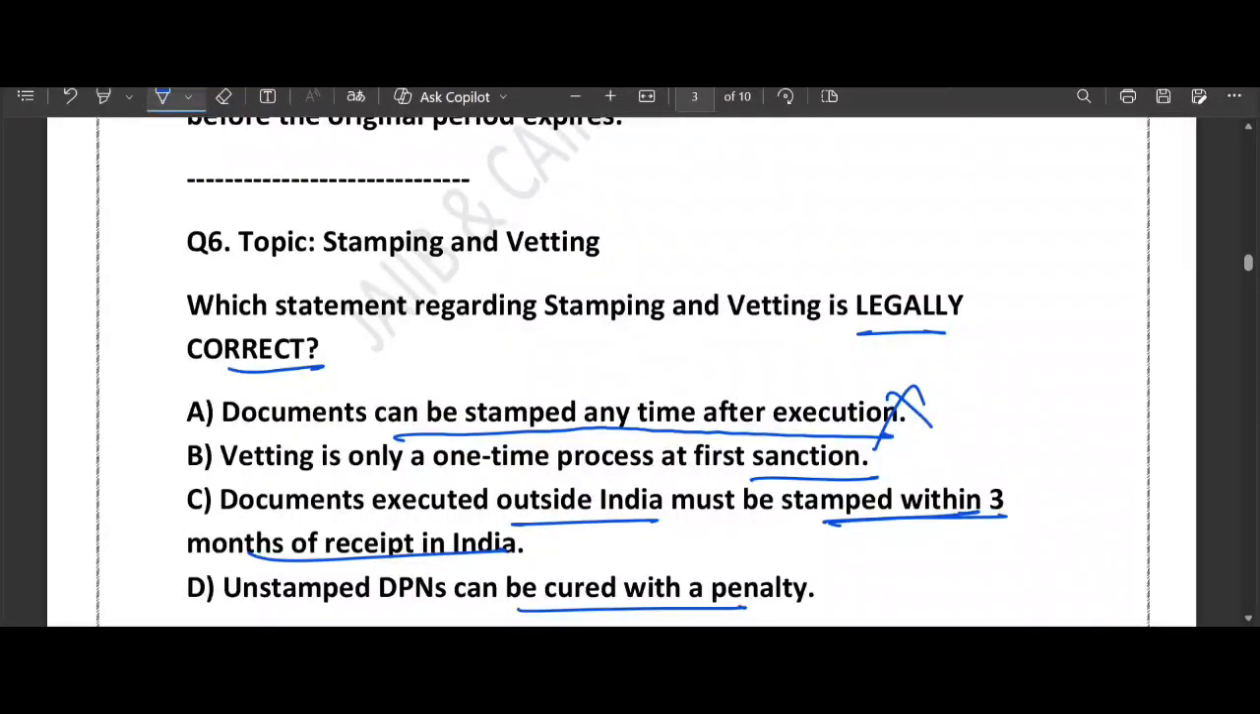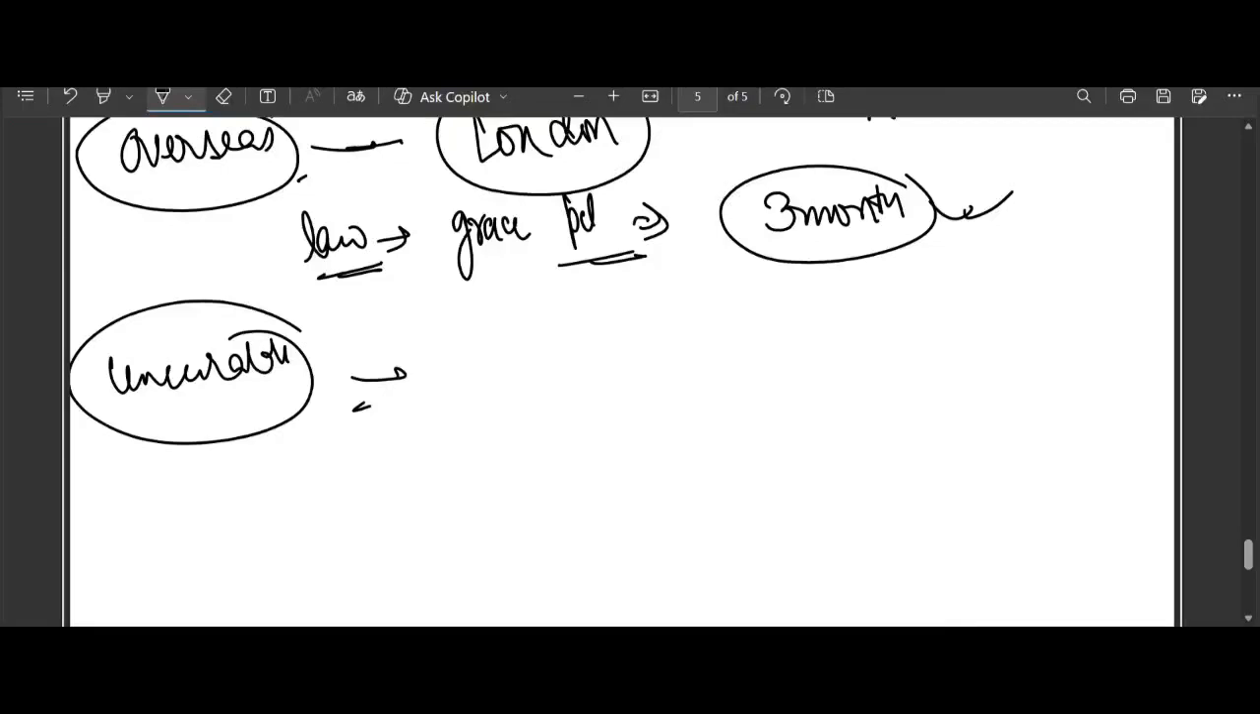Now, the third concept we have is the incurable mistake. Some documents like DPN, the demand promissory note, are very strict. If you forget to stamp a DPN, you cannot just pay a fine later to fix it. It becomes dead legally. So option D, unstamped DPN can be cured. No, that's wrong.